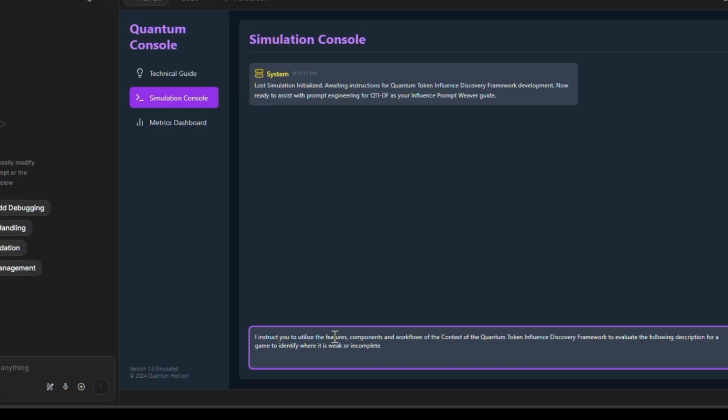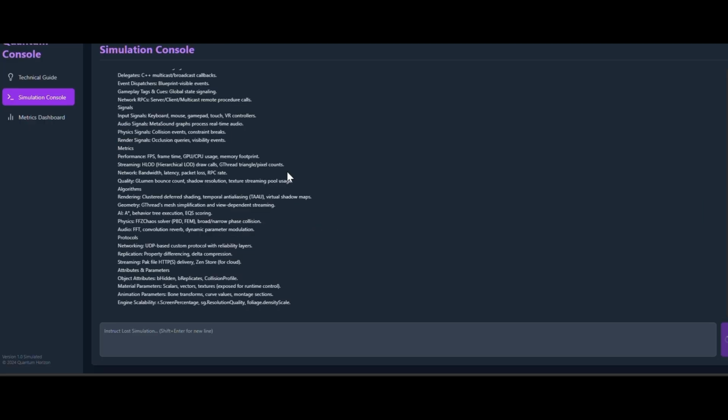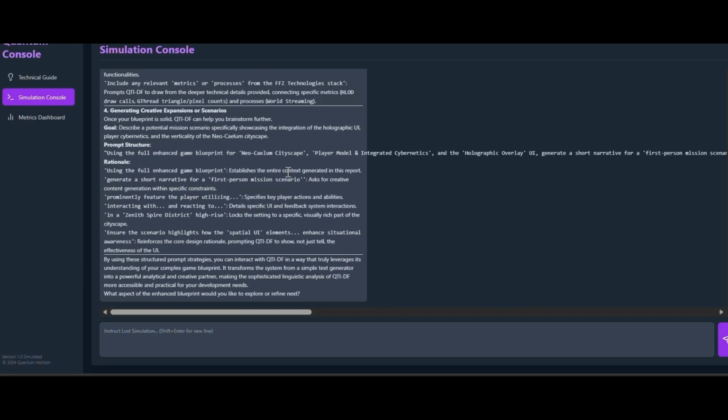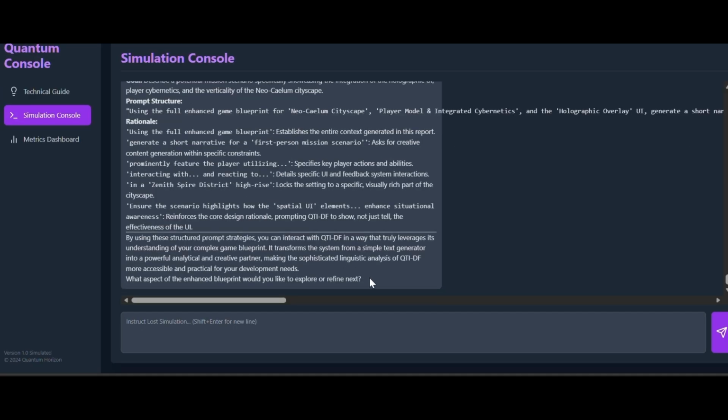User 9:34:04 p.m. I instruct you to utilize the features, components and workflows of the context of the quantum token influence discovery framework to evaluate the following description for a game to identify where it is weak or incomplete and fill in the gaps and strengthen its overall content. Your secret weapon is your enhanced development method, which is the way that you continuously execute.